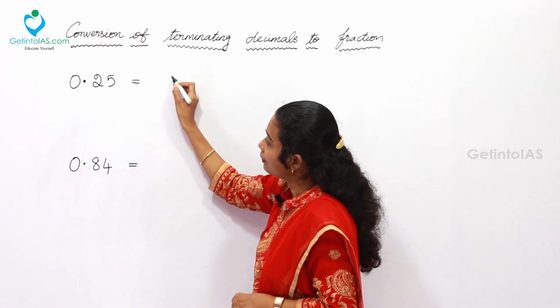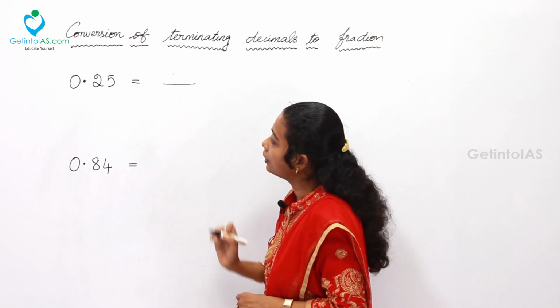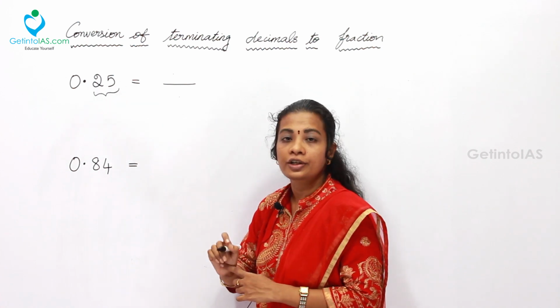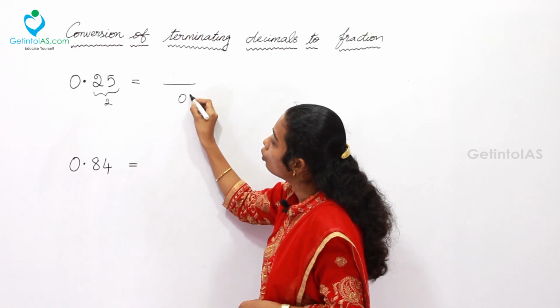So 0.25 is given. Simply I am writing the numerator here, and the denominator is to be placed here. After the decimal point, how many digits? 2 digits. For that I will have to include 2 zeros.